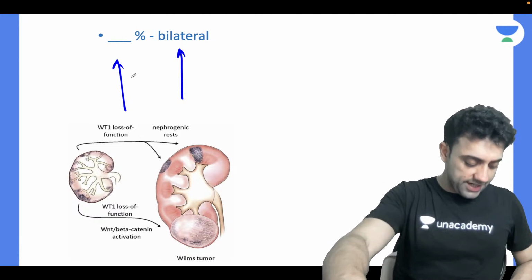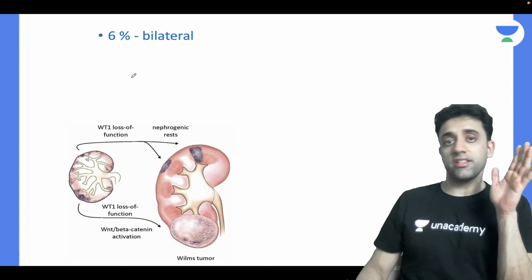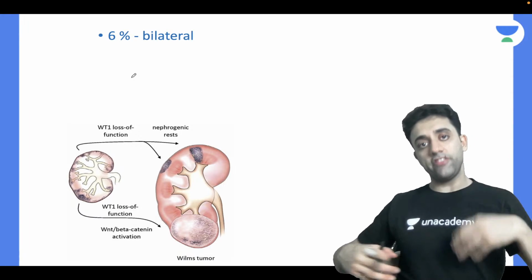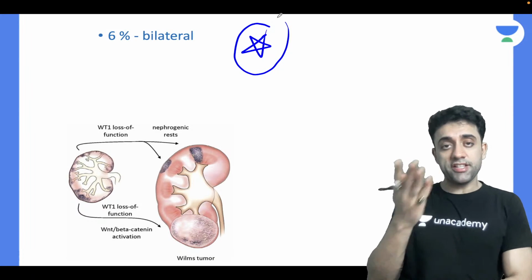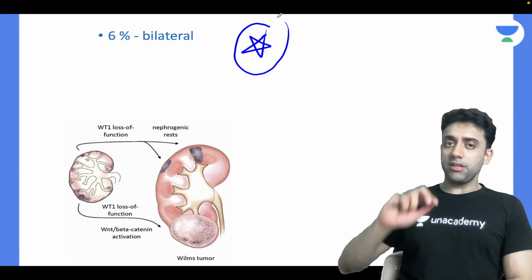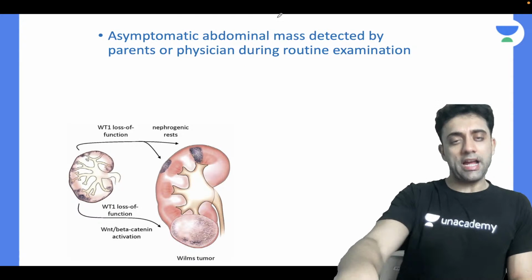Exactly. Hriday is very right. Yes, 6%. Only and only 6% of cases of Wilms tumor are bilateral. Star mark. PG question, PGI Chandigarh question. So 6%, meaning it is very rare for Wilms tumor to be bilateral. And how will the patient present?